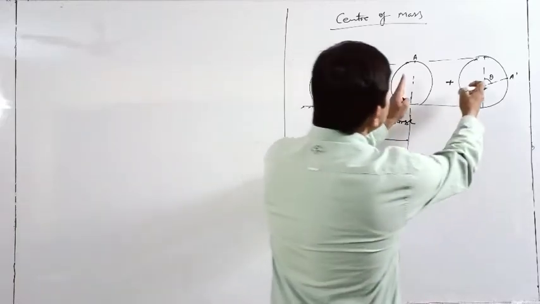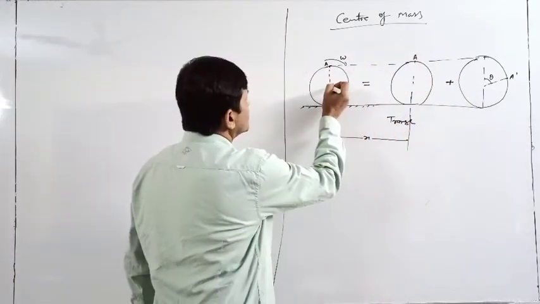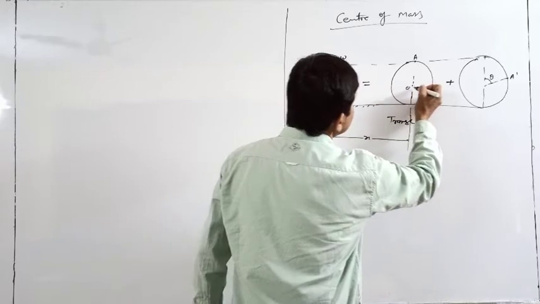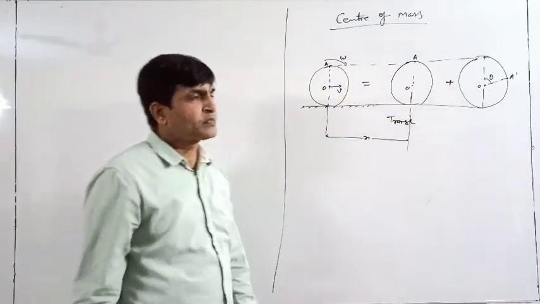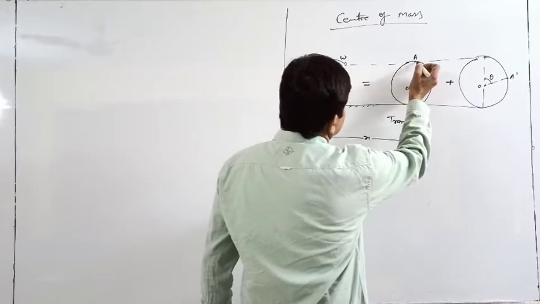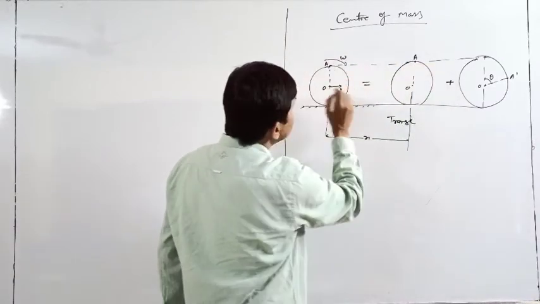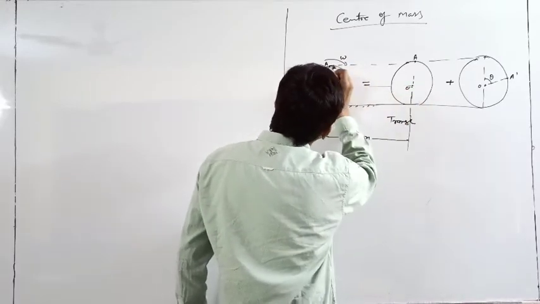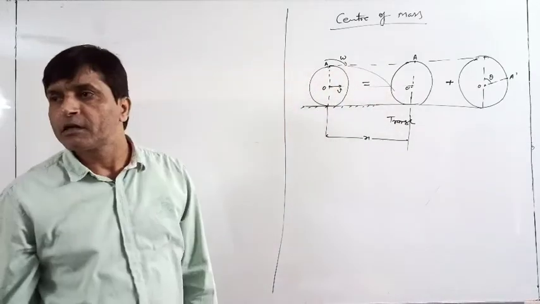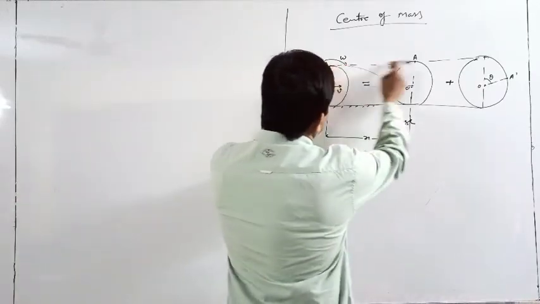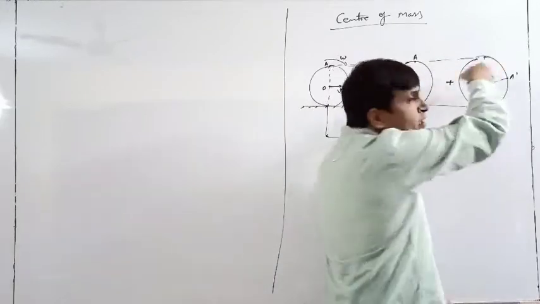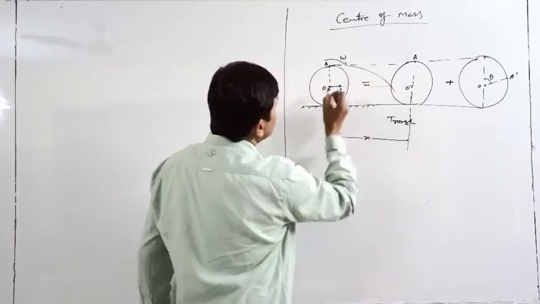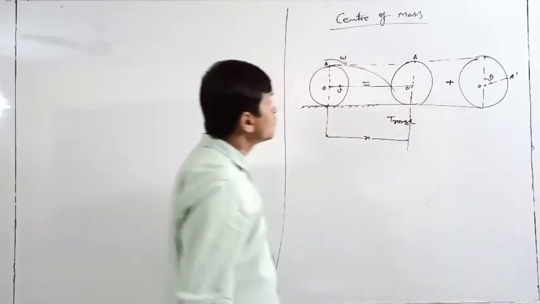So if I am combining both the motions here, see, point O means center. Center will be here itself. Center is not changing, but point A will change. It means if I am looking at the trajectory of point O, point O will go straight, but point A will go like this. Getting or not? Because it is going forward, as well as due to rotation, it will rotate also. So this is the trajectory of point A, and this is the trajectory of point O.